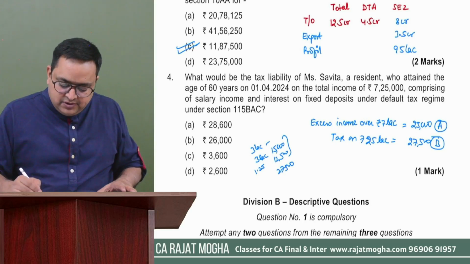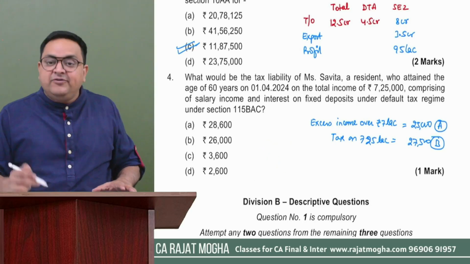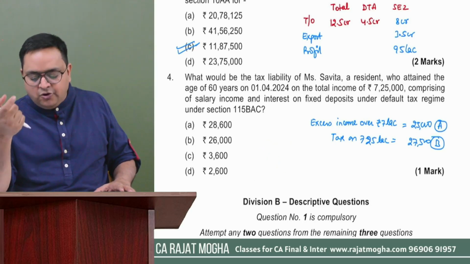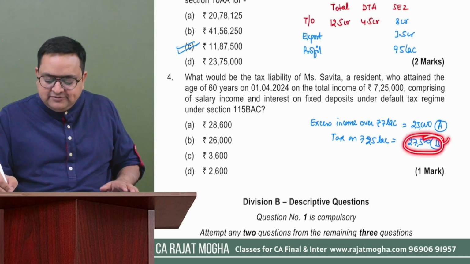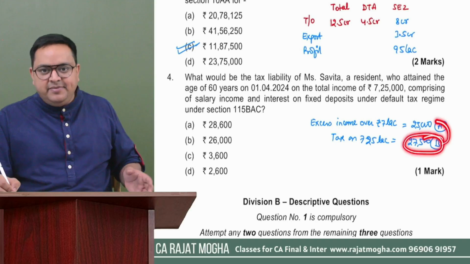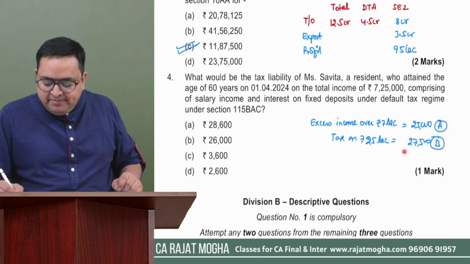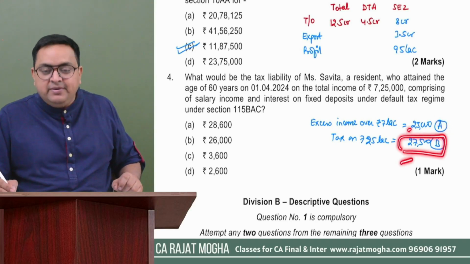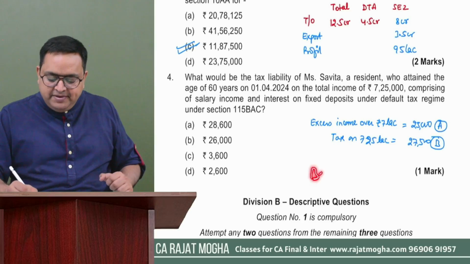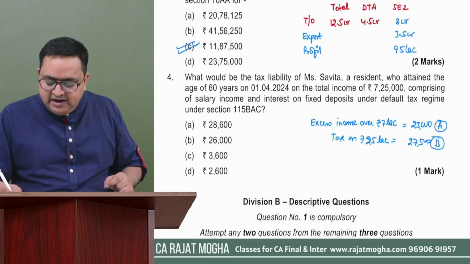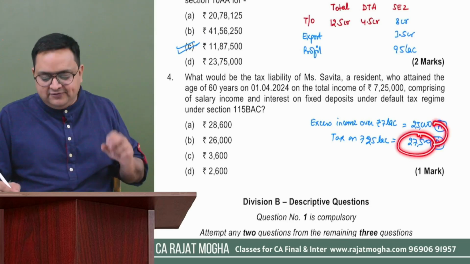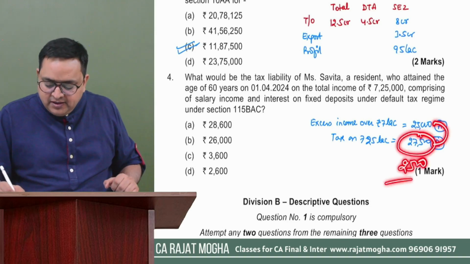Now you will have to determine whether rebate would be allowed here or not. If this B is more than A, then rebate is available. Here my B is more than A, so rebate would be available. How much would be the rebate? B minus A, whatever is the difference between these two. So rebate would be 27,500 minus 25,000, this 2,500 would be the rebate.